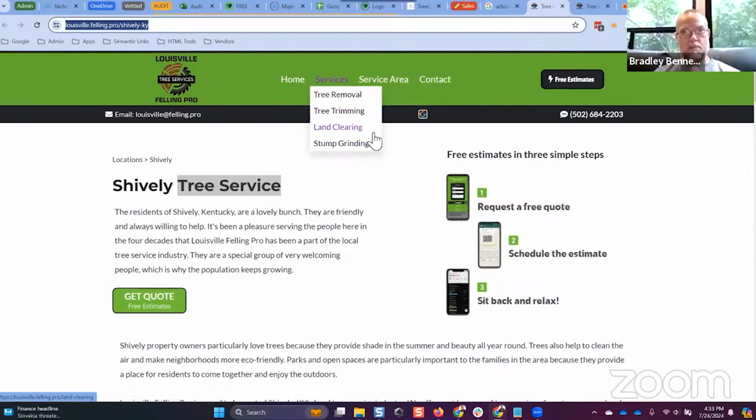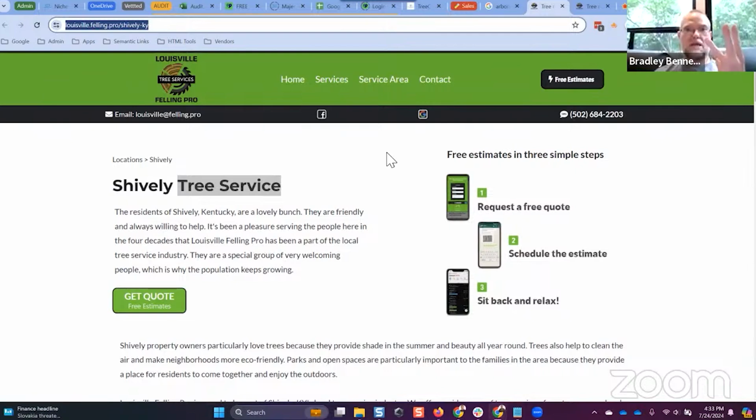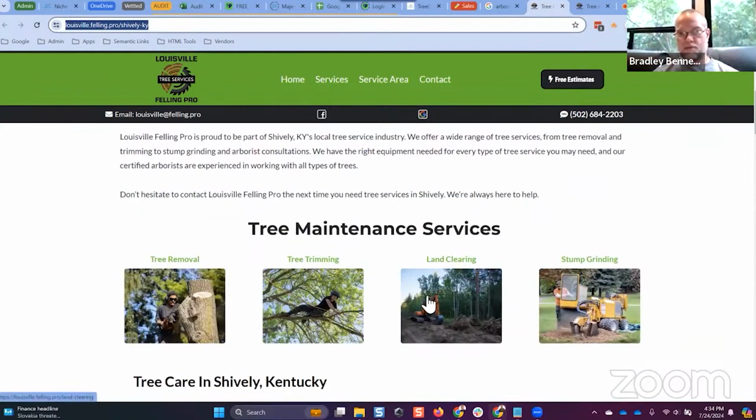The location page should satisfy the searcher's intent, which is: who is this business? How do I contact them? What services do they offer? And if I want more information about those services, where do I go? So it's just clickable elements from within the content body. That's what these are. These are clickable elements from within the content body that take them to the service page.